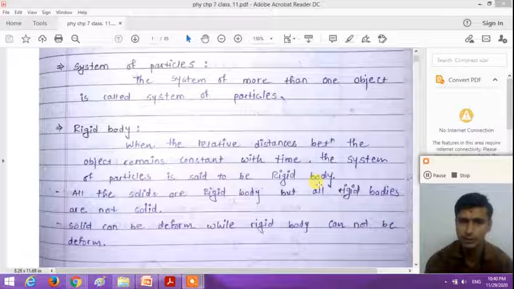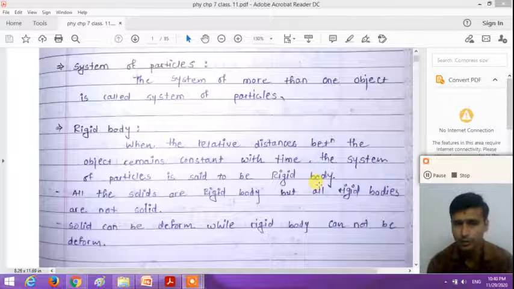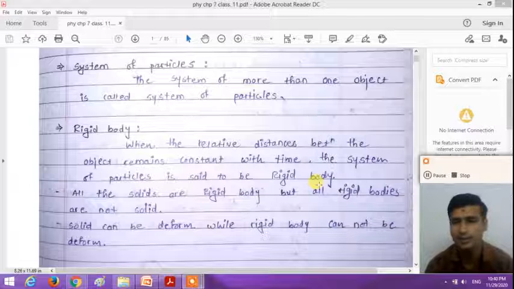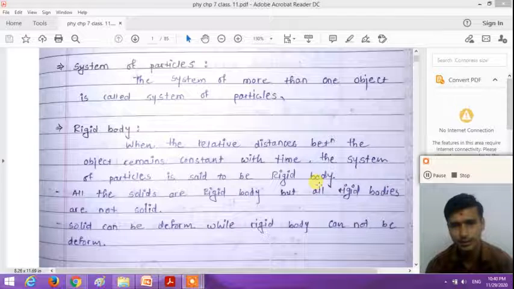So all solids are considered rigid bodies, but all rigid bodies are not considered solid bodies, as the rigid body is a system of particles. More than one or two objects combined together form a system of particles.